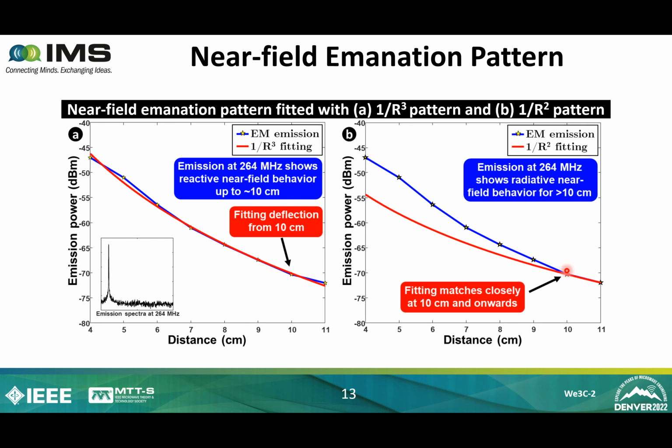So experimentally, the boundary between reactive and radiative near field is somewhere between 9 to 10 centimeter, which matches closely with our theoretical value of 8.8 centimeter. Inset here shows the emission spectra versus frequency at 4 centimeter distance.